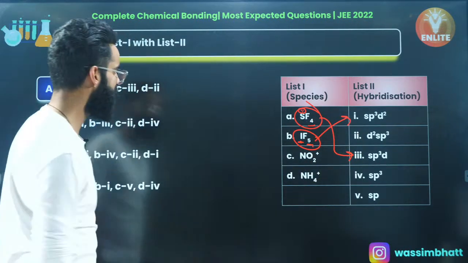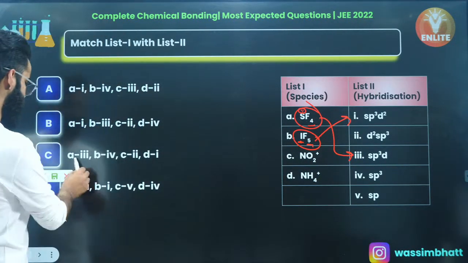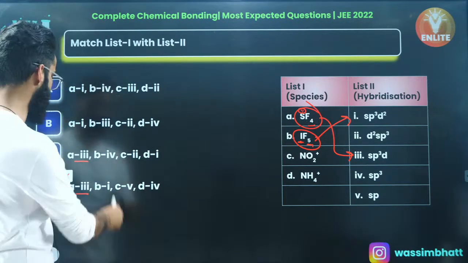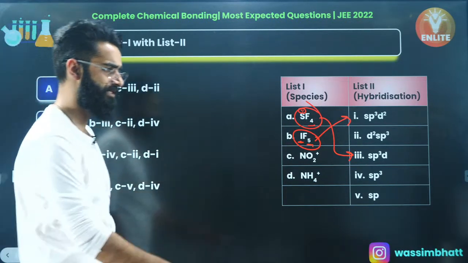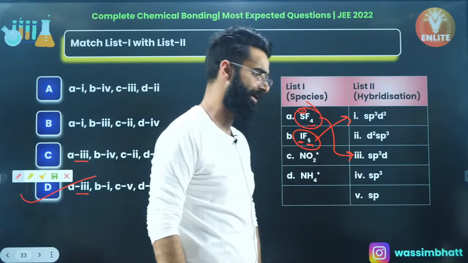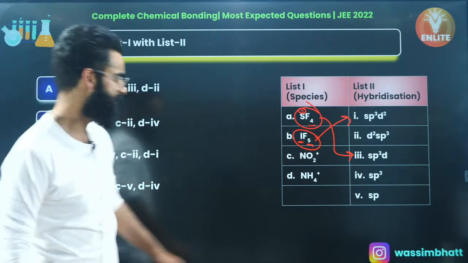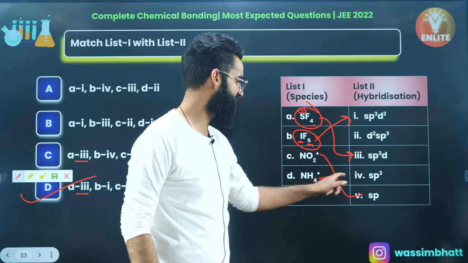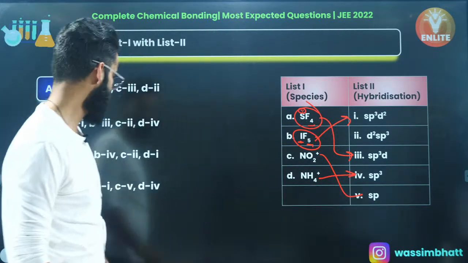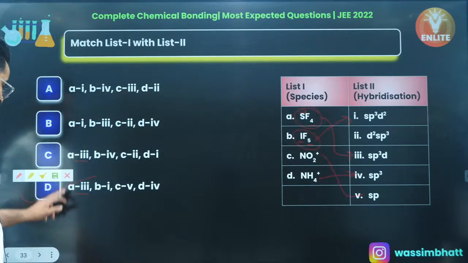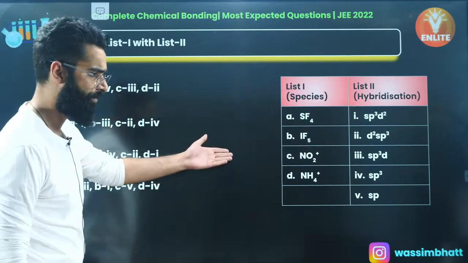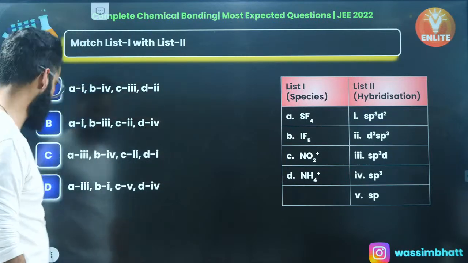Check the options, my dear people. Attach A with 3 and attach B with 1. So option D is the one which is correct among all. Yes, Akash, you're absolutely right. Well, you can check the rest as well, right? This is going to be sp hybridized and this is going to be sp3 hybridized only, right? Simple. NO2 positive, we have calculated its hybridization a few minutes back only.